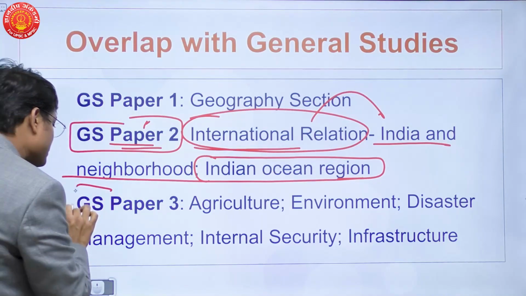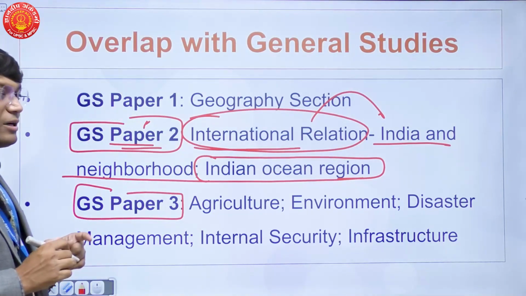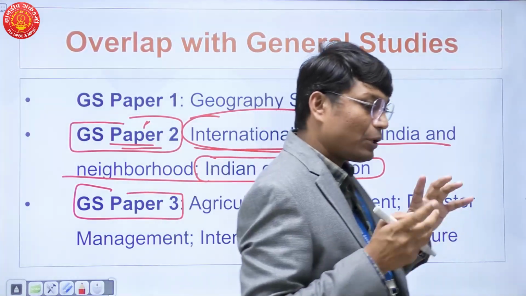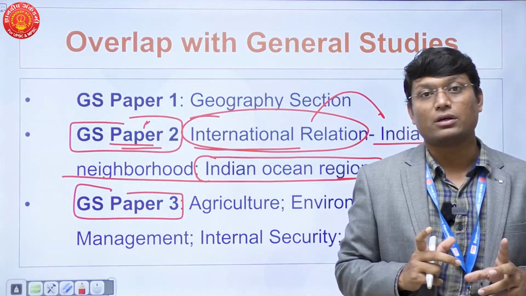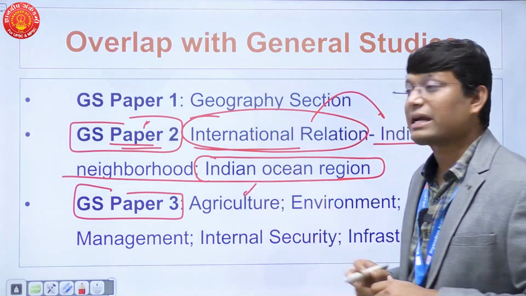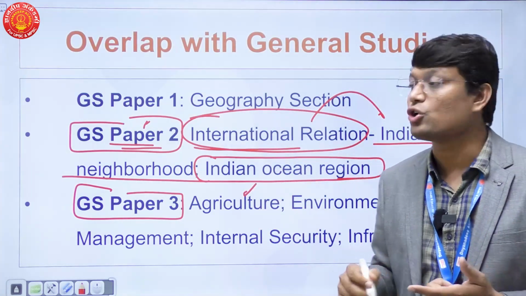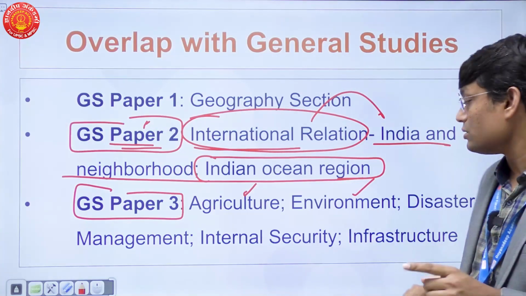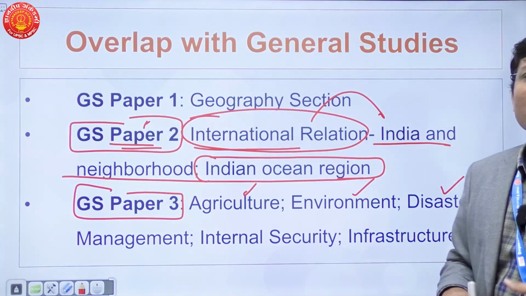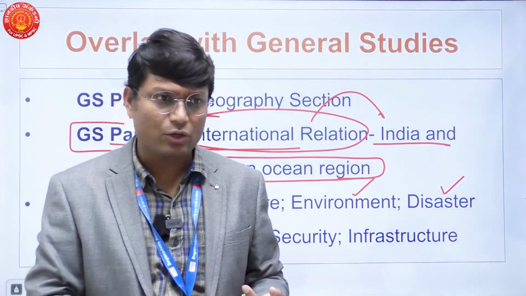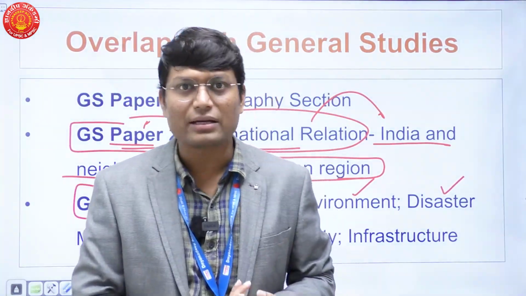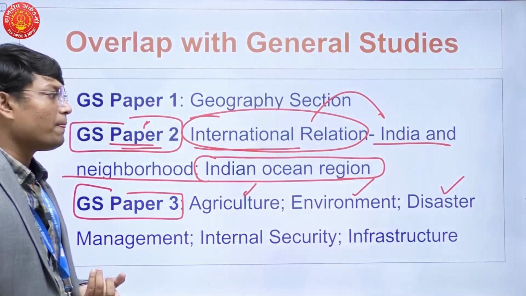Then there is GS paper 3. Now when it comes to GS paper 3, leave aside the economy part, the rest of the paper is about geography, right? Look at the topics of agriculture. Agriculture is nothing but geography. Environment is nothing but geography. Disaster management. What type of disasters do we talk about? We would be talking about landslides, cyclones, floods, wildfires, and so on and so forth, right?